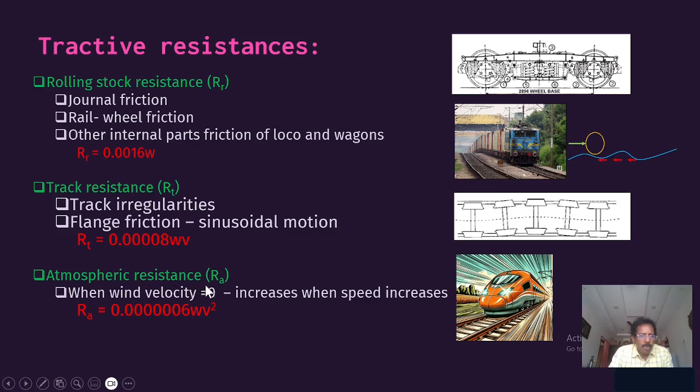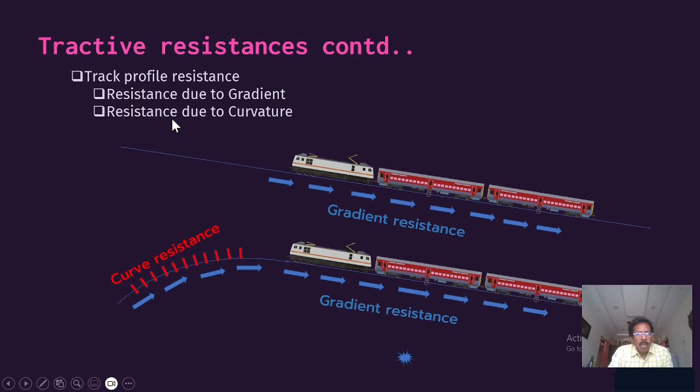And atmospheric resistance: when the velocity is zero, at a standstill, there is none. But when the train is running at speed, there will be some resistance because of the air in the atmospheric conditions. That has been calculated as 0.000006 W V squared. It also depends on the load as well as the speed, and on the square of the speed. The more the speed, the more the effect of atmospheric resistance. So these are the resistances we have to consider, and also the one due to the track profile.